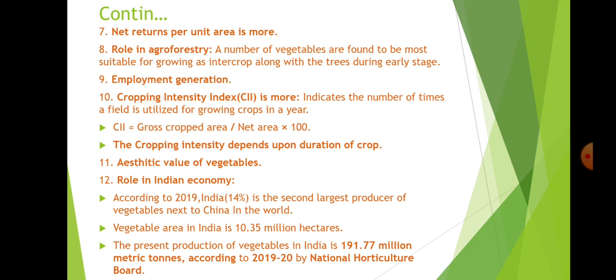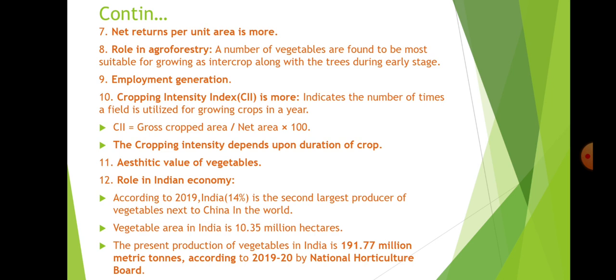So your land is decreased, only 5 hectares remain for another crop, and the cropping intensity will decrease. So the cropping intensity also depends on the duration of the crop. This is important to be noted.